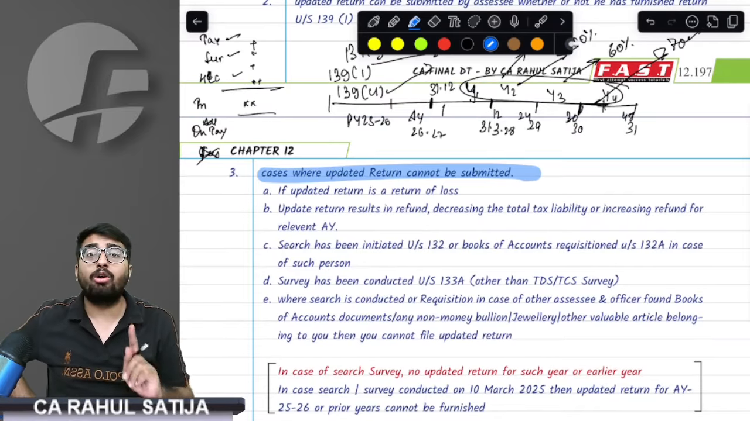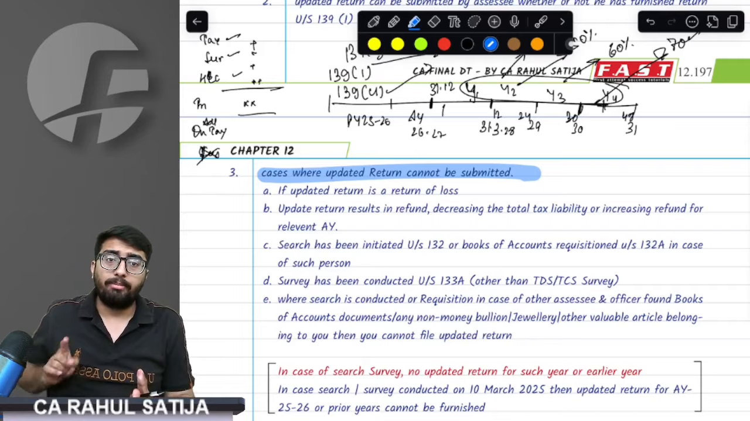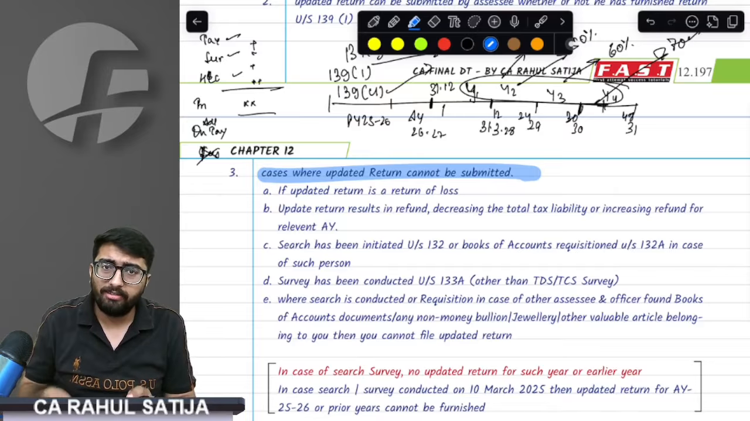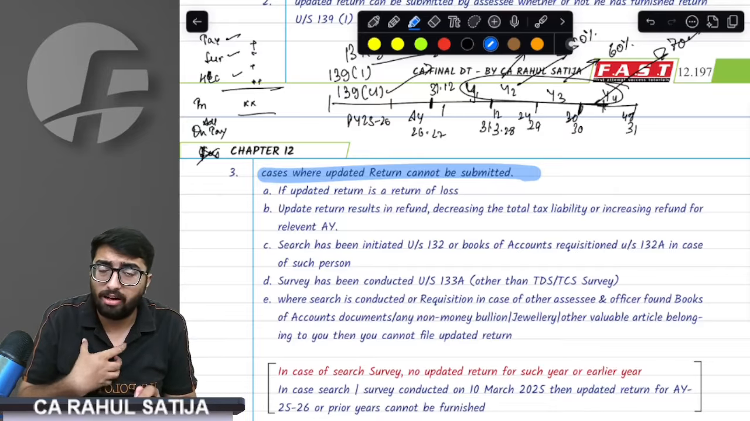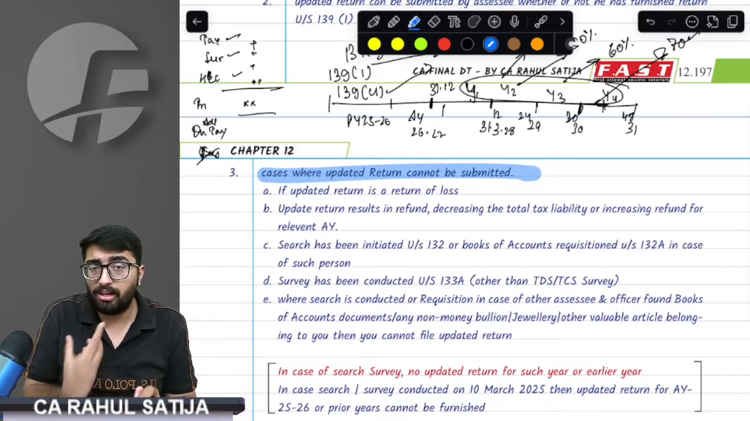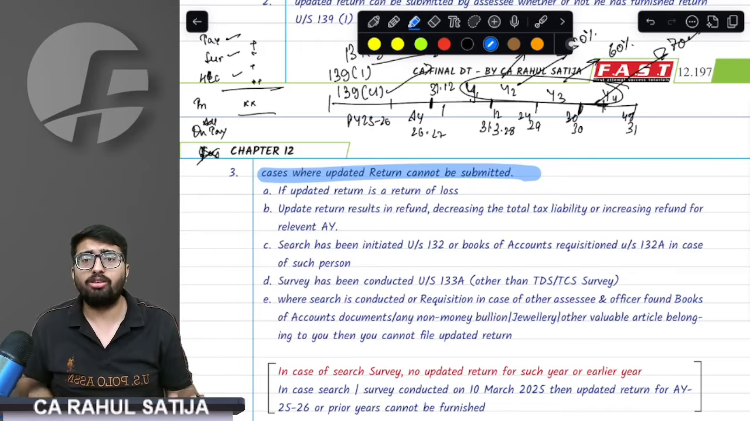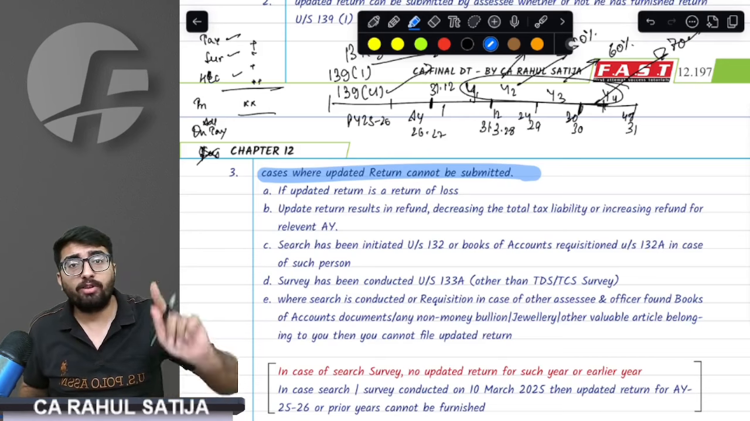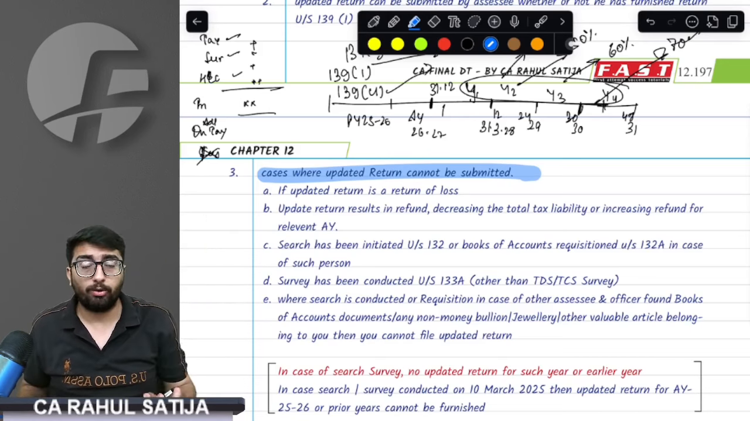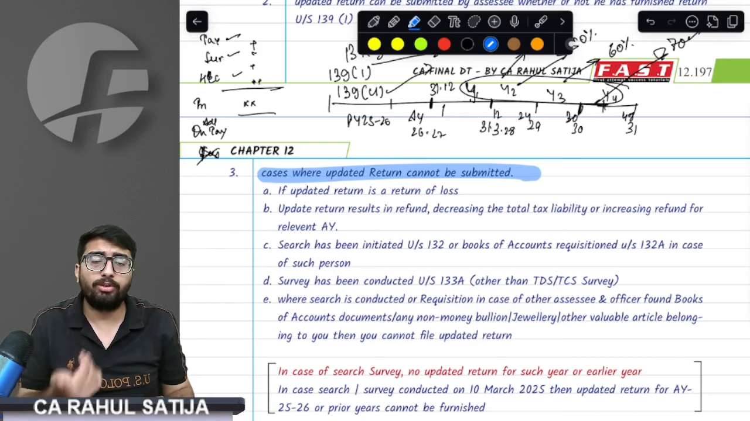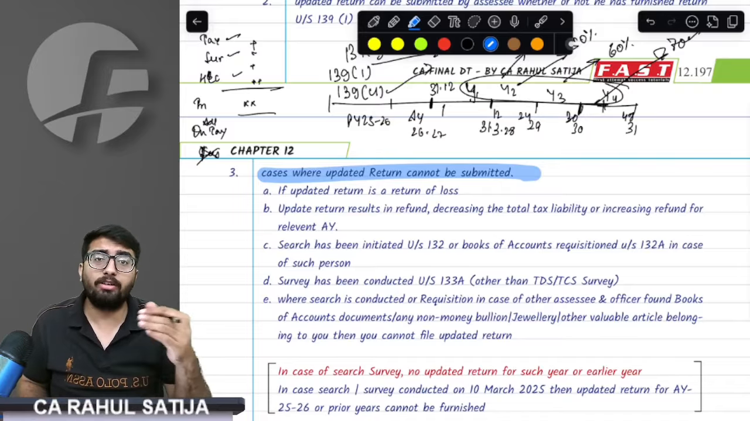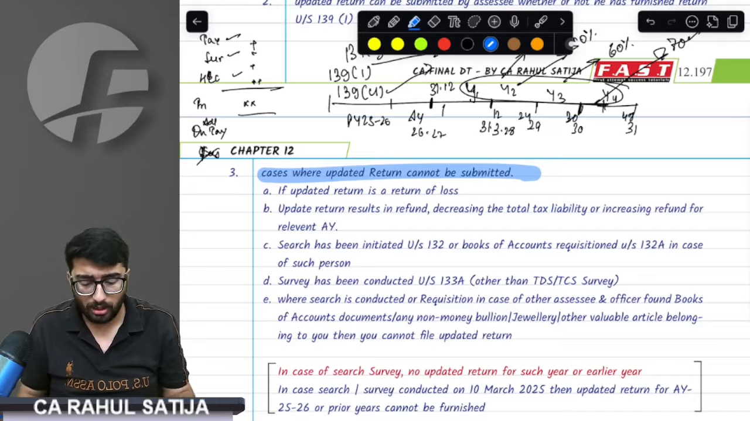Sir, important thing, when can we not file an updated return? Whenever your own benefit is involved. You cannot file an updated return for your own benefit. If it is for the benefit of the department, then only you can file UR.